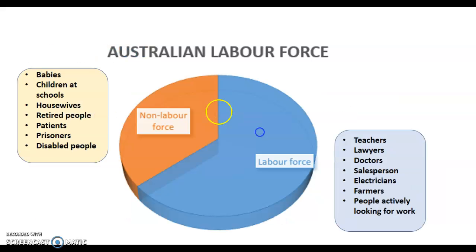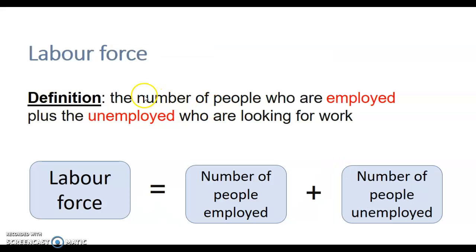Out of this labor force, the unemployed people, that is the percentage by which we calculate unemployment. We do not include people who are not looking for work. Make sense? An easier way to learn this is: labor force is equal to the number of people employed plus the number of people unemployed. It doesn't include the people who are not looking for work.